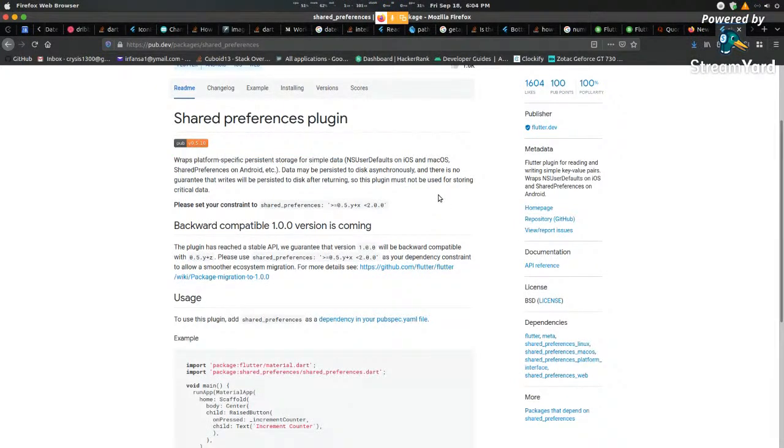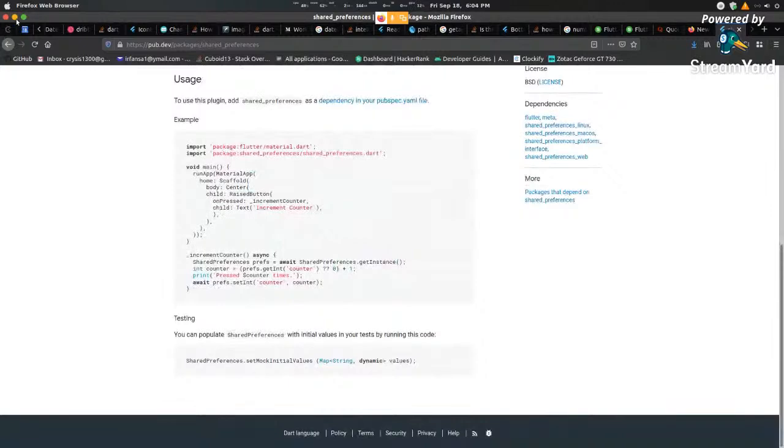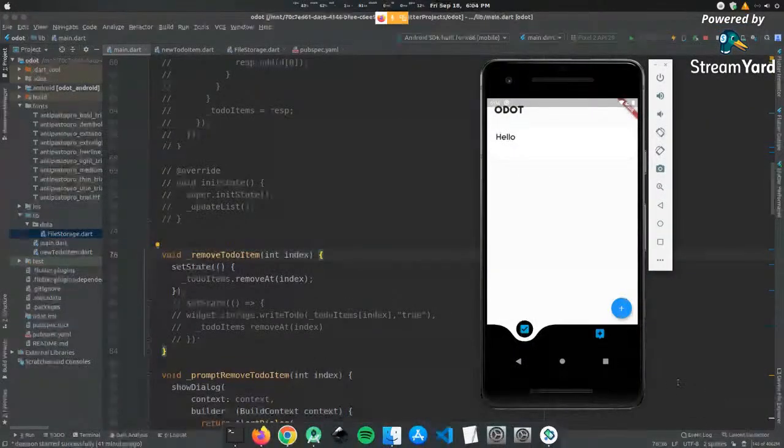You can see that it's only for small amounts of data. So let's say you want to hold maybe keys, users, access credentials, or something of that sort specific to your app. It's a small amount of data, and it's always going to exist as long as the app exists. In that case, you use shared preferences. But in a to-do list application, you need to make sure that the data is available. It's going to be a lot of data. What if you have a massive to-do list? What if you have a lot of components in it? Let's say you want to attach an image, or multiple files. In that case, you can't use shared preferences.